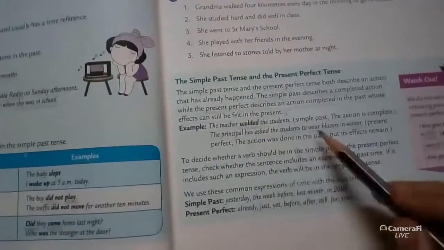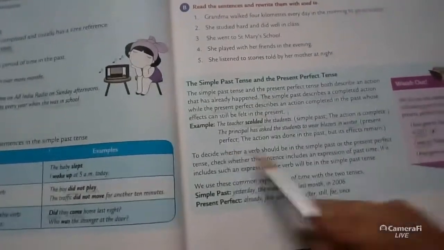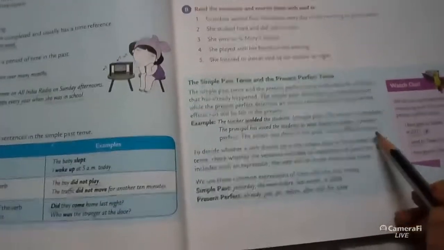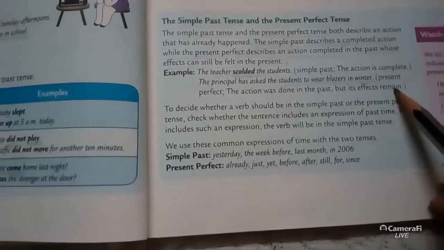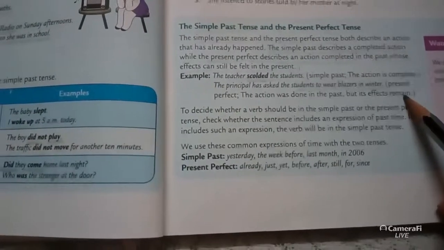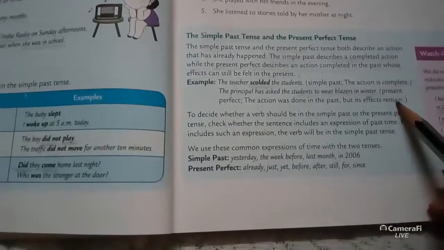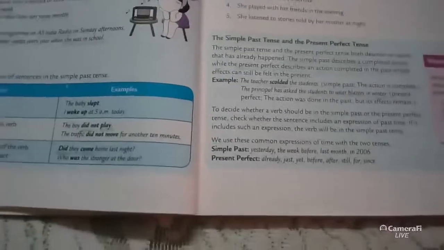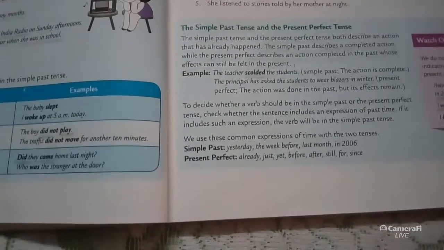The principal has asked the student to wear a blazer in winter. That means it is present perfect because the action was done in the past but its effects remain. That means every year students have to wear a blazer in the winter. Sometimes we say in the school that students should come in proper dress, proper uniform. This type of principal asks the students to wear a blazer in the winter.